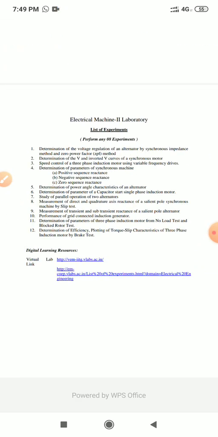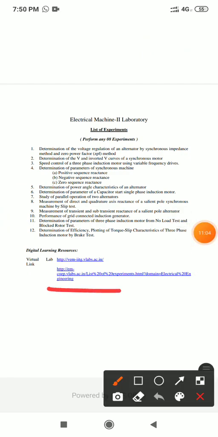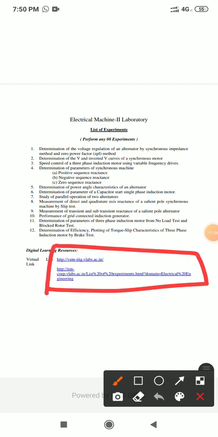So these are the virtual lab links. We have already shared the detailed lab structure and detailed syllabus through the WhatsApp group. You just download the PDF, and if you click on these links, you will be redirected to the system.